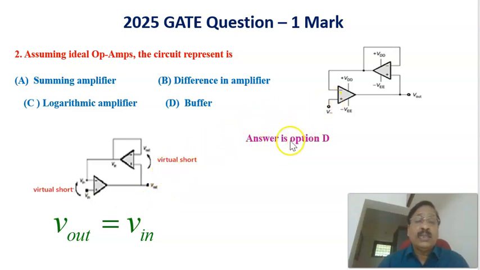So the answer is option D. It's a buffer. This is a buffer circuit.